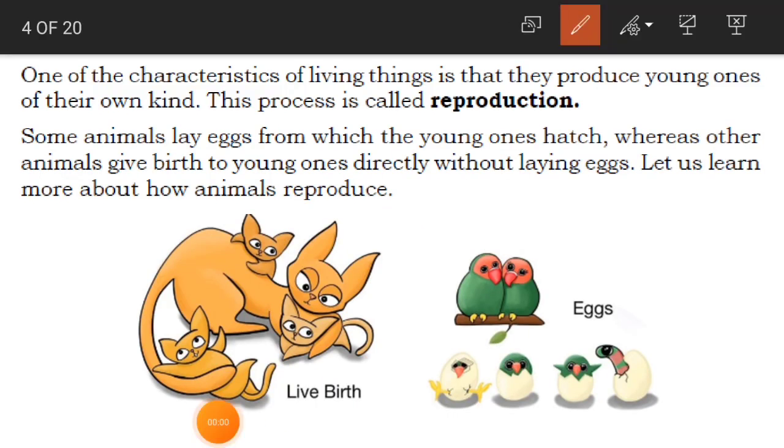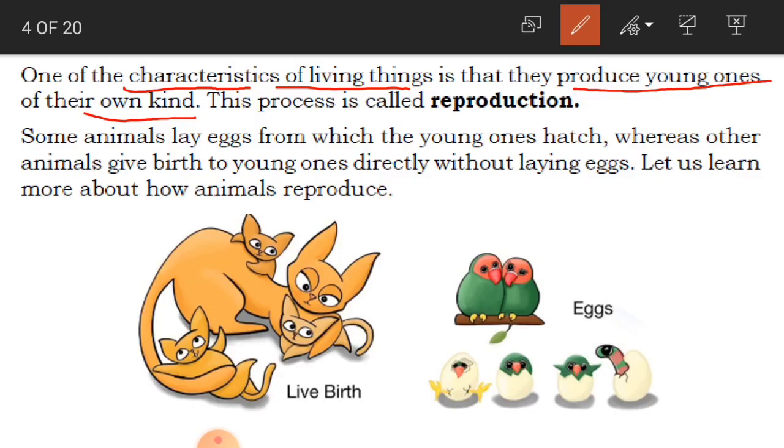Now, one of the characteristics of living things is that they produce young ones of their own kind. All living things have many characteristics, many features, and one among them is that they produce young ones of their own kind.